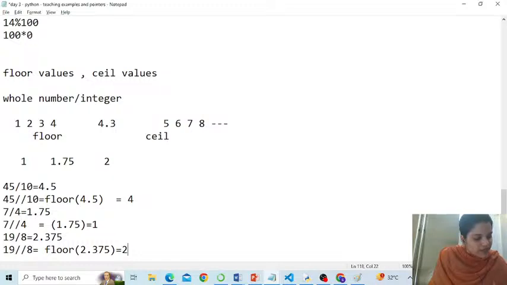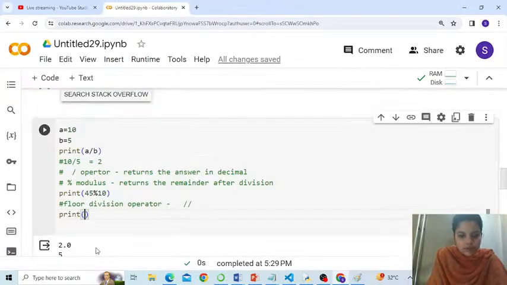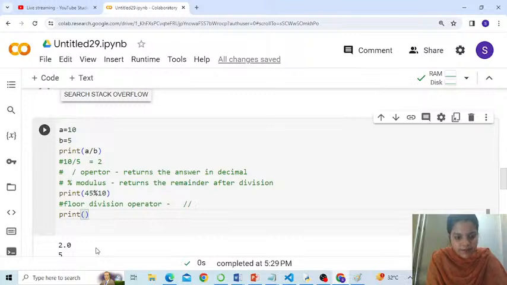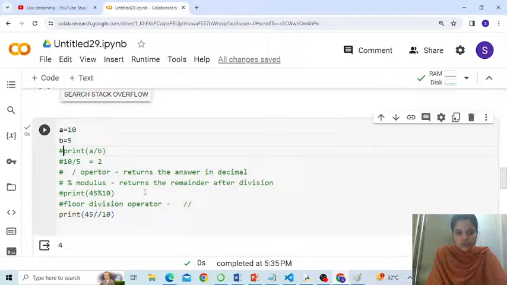Fine. Okay, let us quickly put all these into our code one by one. The first one was 45 floor divide 10. Let me not print any other thing. It is still printing. Okay, this is the result. Good, so it is 4.